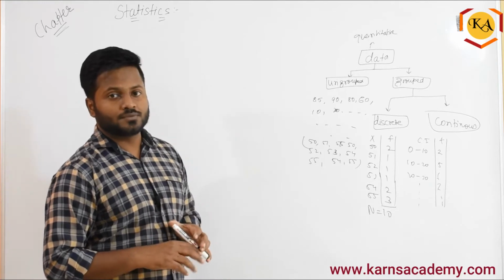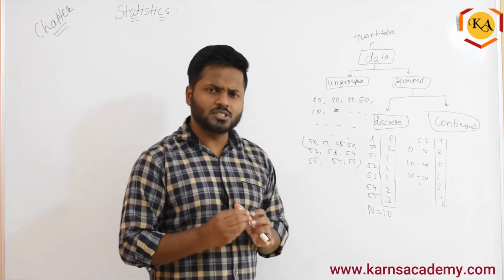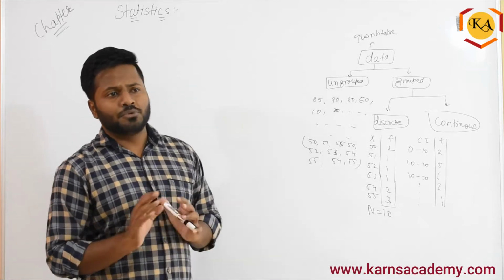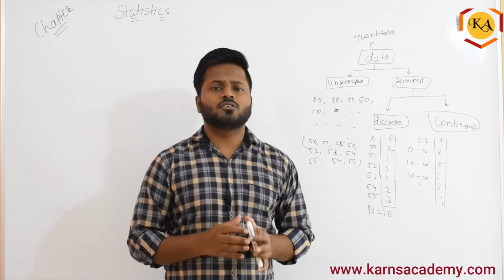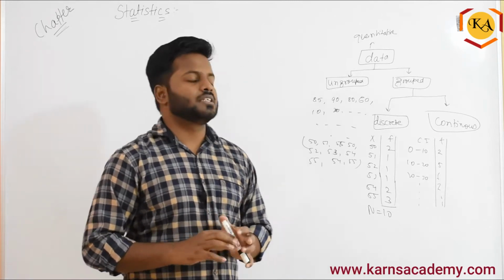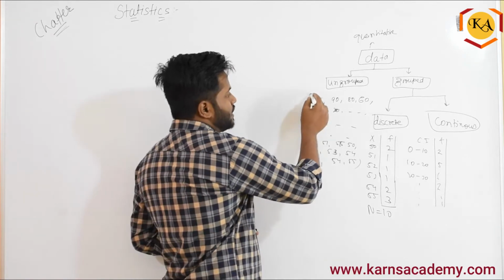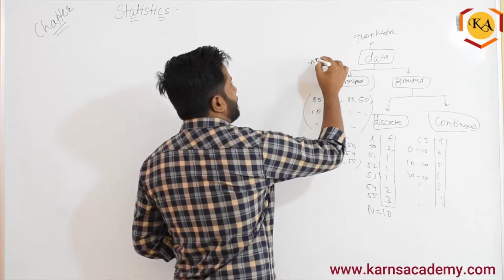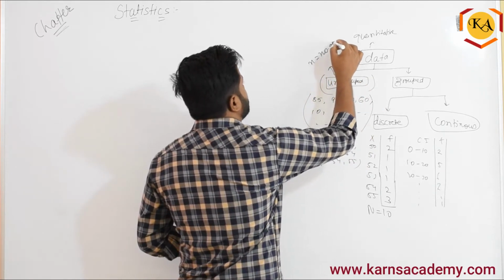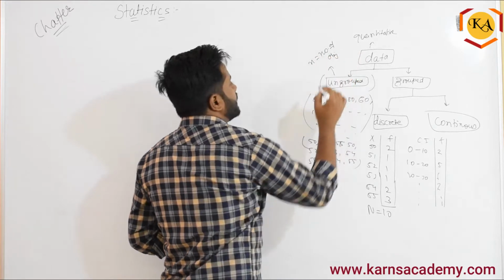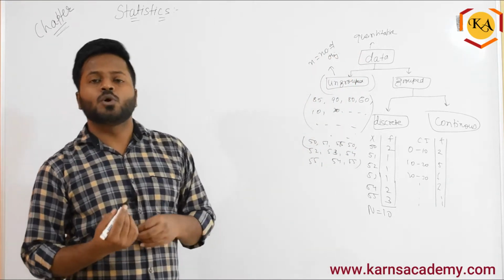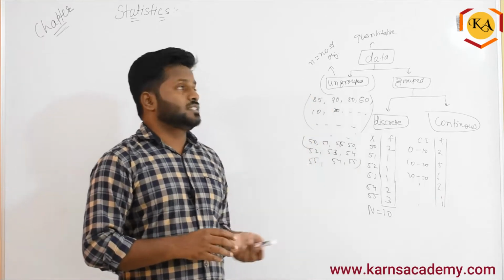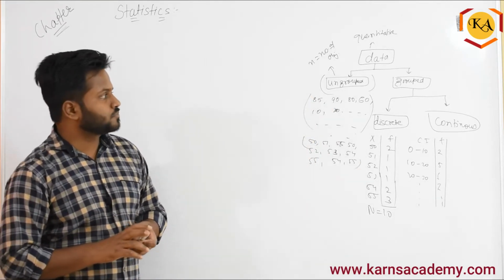and ungrouped data. Now small things are there. These things, if you understand here, future classes or future reference or future solving problem will be very easy. Ungrouped data, whenever it comes, we are going to use the small n, which says number of observation. Remember that for ungrouped data, whatever measure we take, like mean, median, mode, or whatever, we call this as a small n we will take.